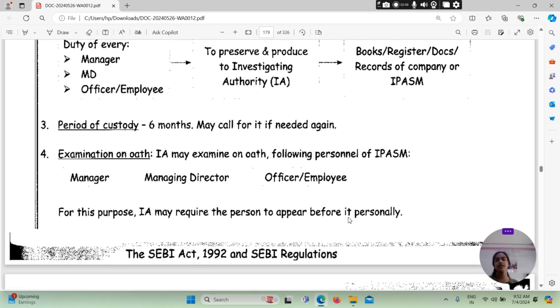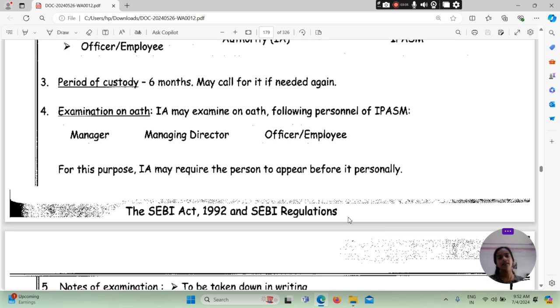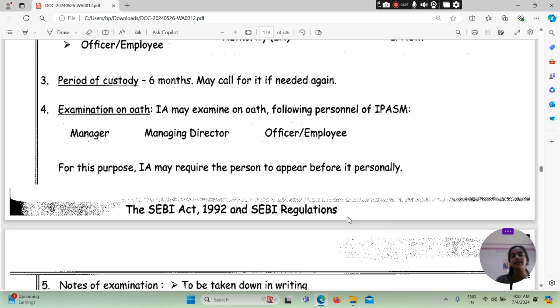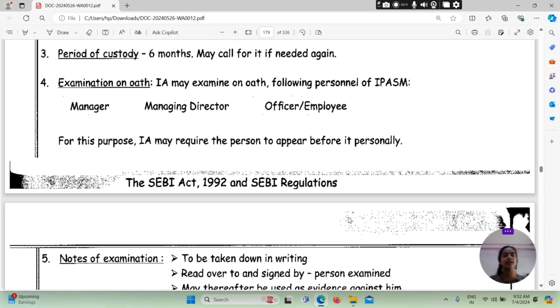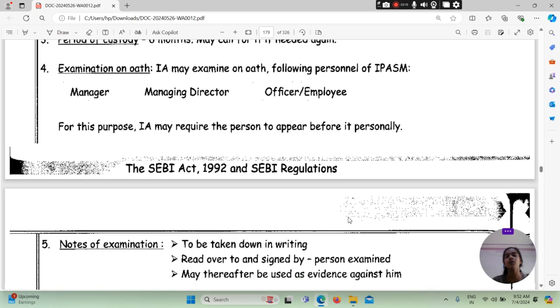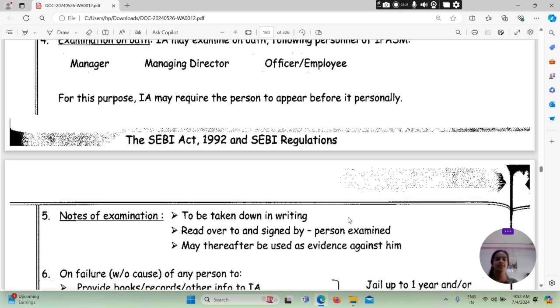What will be the period of custody? Period of custody क्या होगा, 6 months, and IA can call for it if needed again. Examination क्या होगा: on oath, IA can examine on oath the following personnel of IPASM: manager, managing director, officer, employee and all such things.